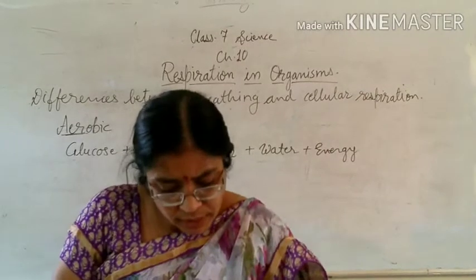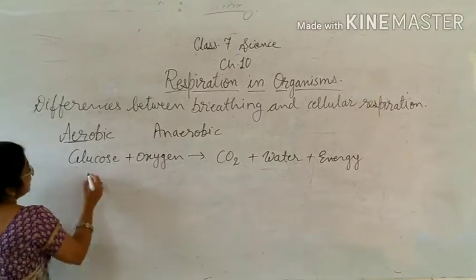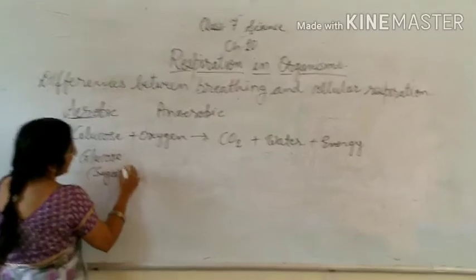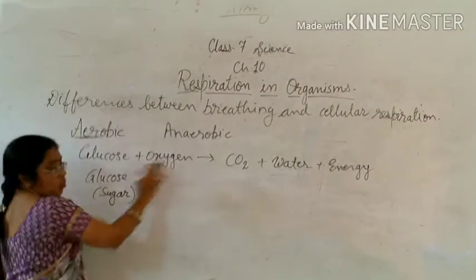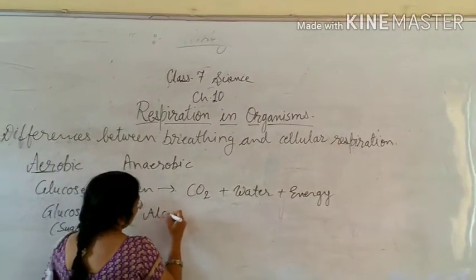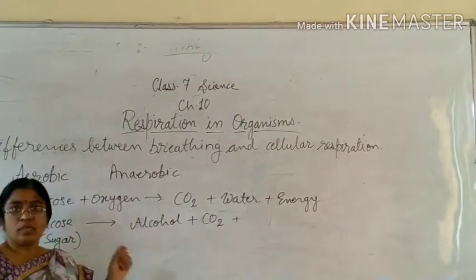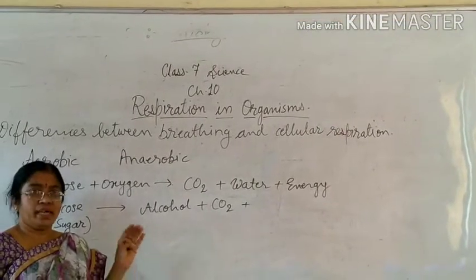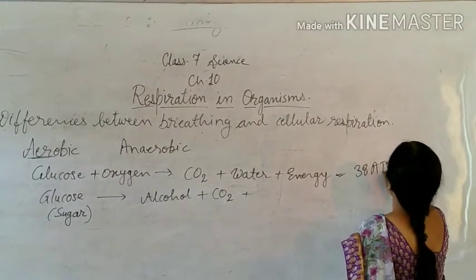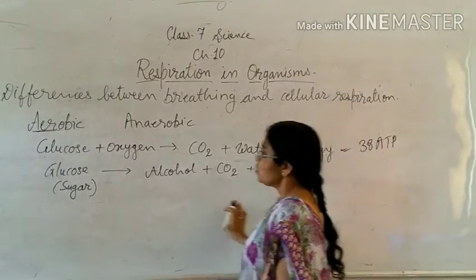So in anaerobic respiration, the food, that is again glucose, or we can say sugar, as no oxygen is involved, will decompose into alcohol and carbon dioxide gas is released. Though energy is also released in this process, it will be very little. For example, in aerobic respiration almost 28 ATP molecules are released, while here only 2 ATP molecules will be released.